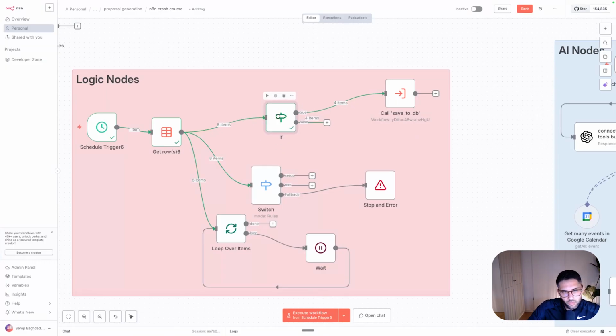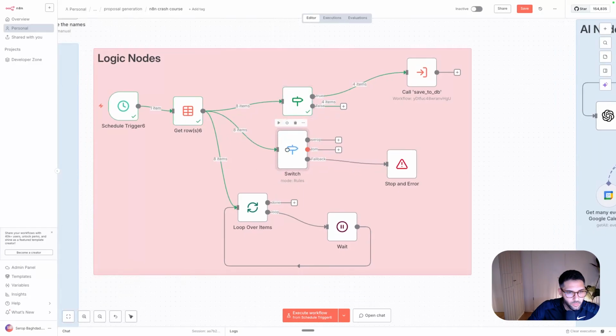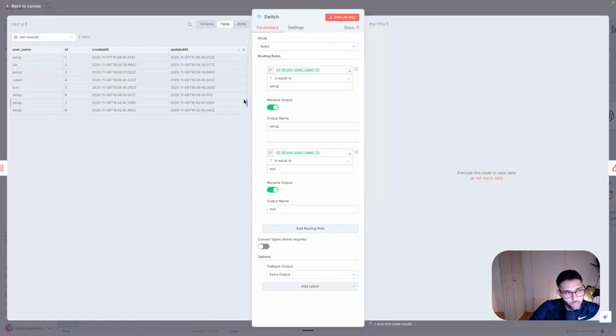The if node is very important. I use it also a lot in my work. The same goes for the switch. And the if, as you saw, is like binary, yes or no. The switch allows you to do multiple different cases. For example, I want to find out the names that are Rob, Tom, and everybody else.